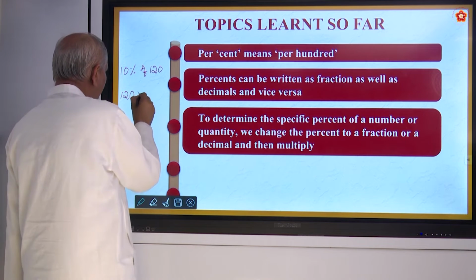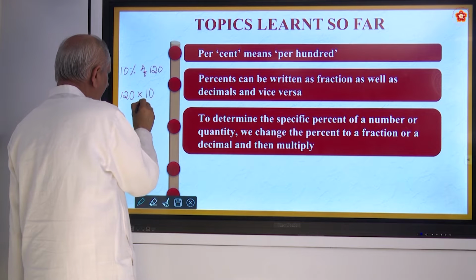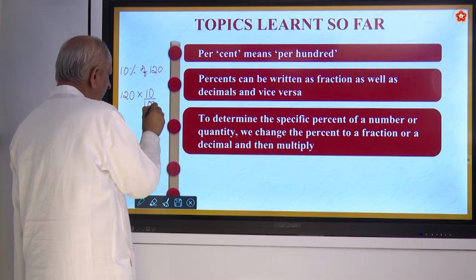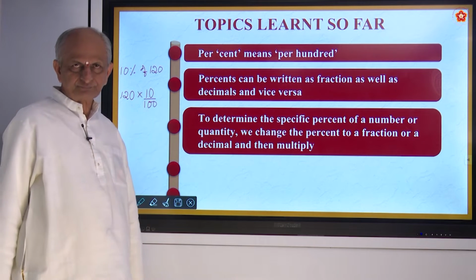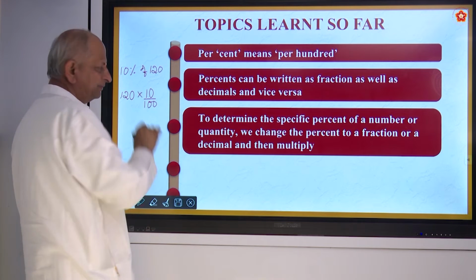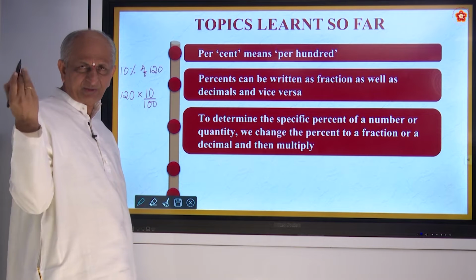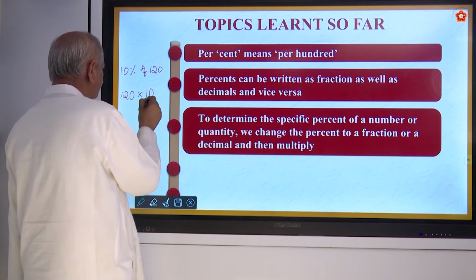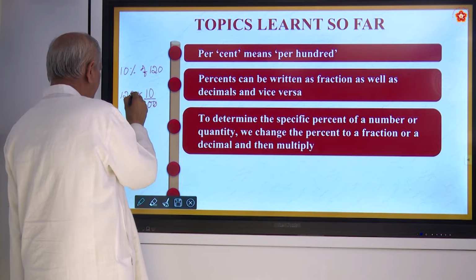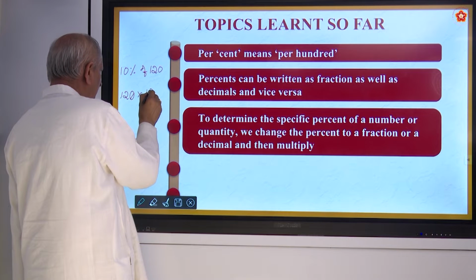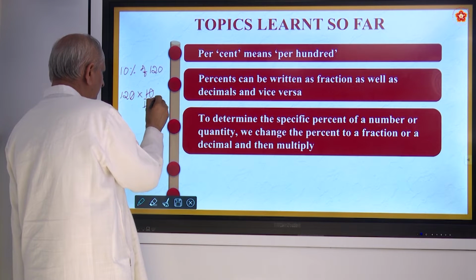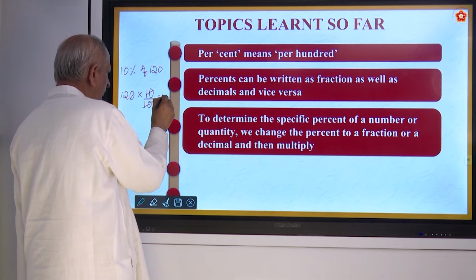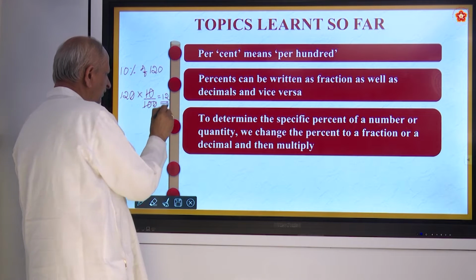What do you mean by 10%? 10% means 10 by 100 of any number given, 120 or 1000, whatever it is. Multiply and simplify it. You get 12. 12 is the answer, not percent. 12 is the answer.